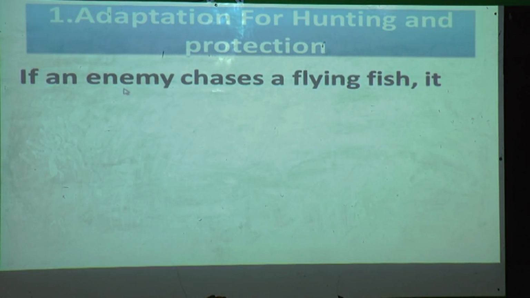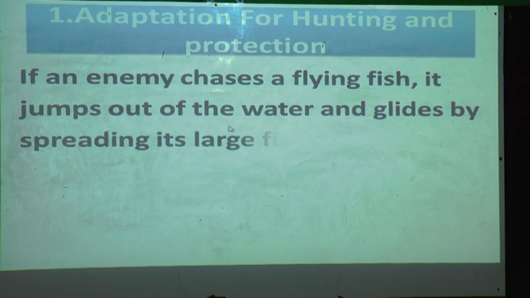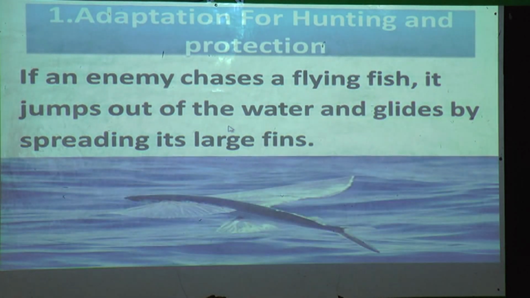If an enemy chases a flying fish, it jumps out of the water and glides by spreading its large fins. Yes, the flying fish can glide on water.